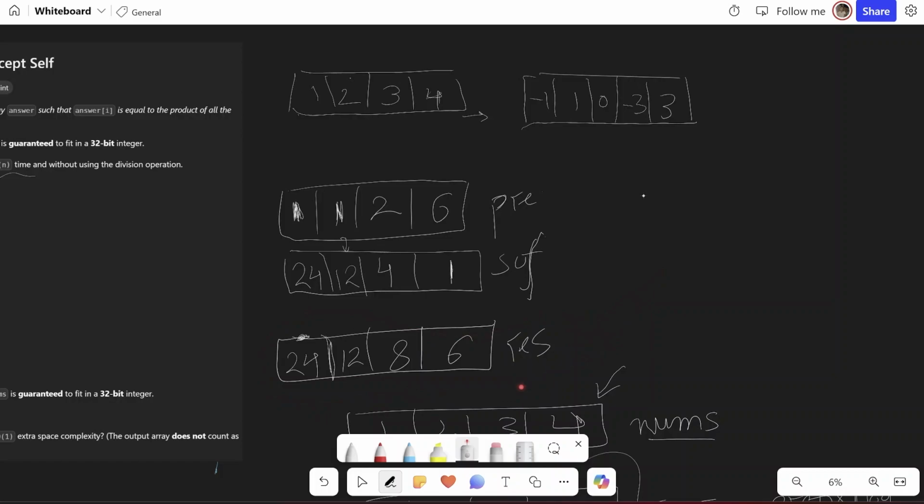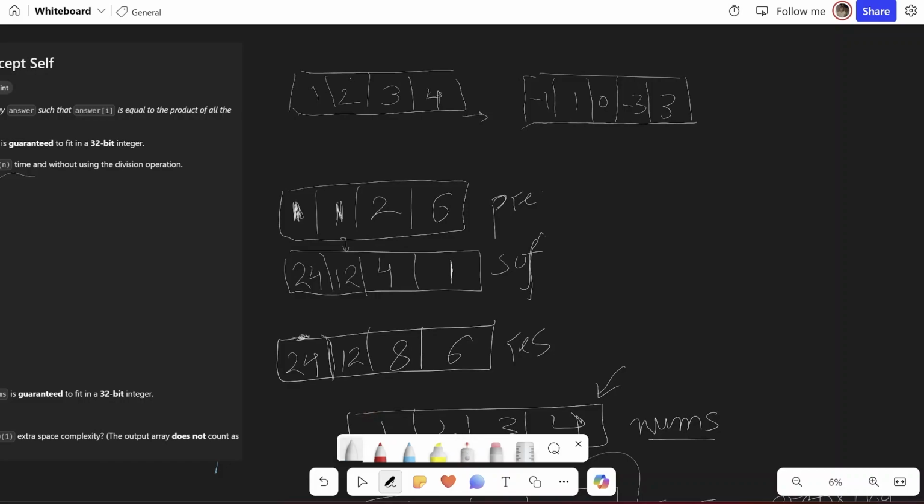Now one thing we can do to avoid the use of one of these two arrays is just use the res array to store one of these initially. So let's say I store the prefix in this res array only initially, and for suffix what I can do is use a variable instead of an array to calculate it on the fly where I calculate the answer.